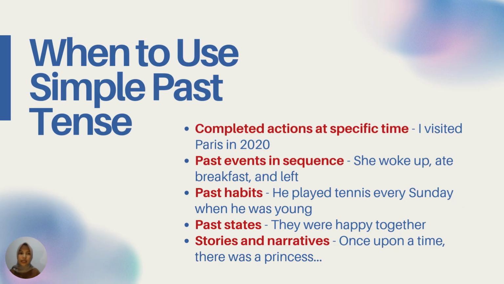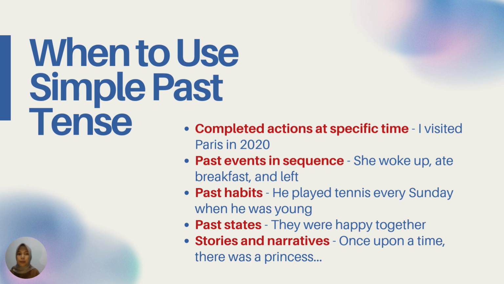And then, when to use simple past tense? First, completed actions at specific times. For example, I visited Paris in 2020. The second is for past events in sequence. For example, she woke up, had breakfast and left.